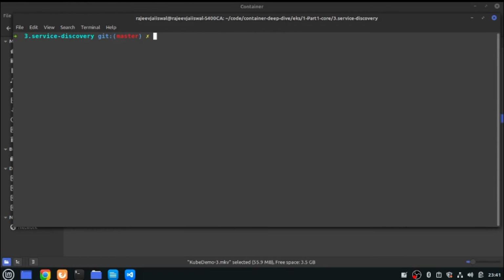All right. So now we are going to learn what is a service discovery. Service discovery is a mechanism using which you will discover your service, right? So what are those mechanisms? Whenever you deploy a Kubernetes cluster, there's a boundary of the cluster itself where a networking model is created.